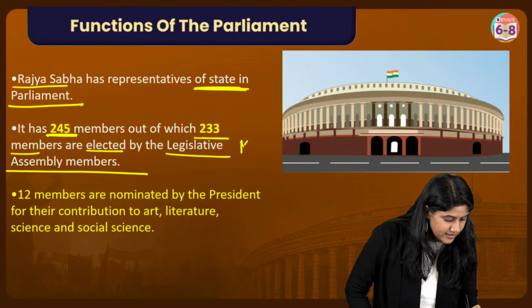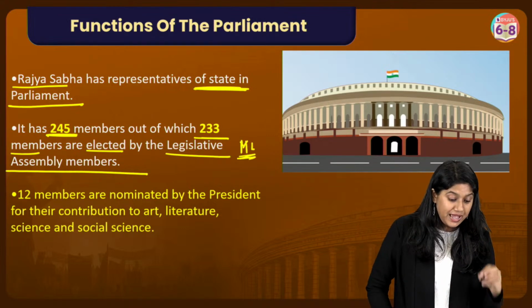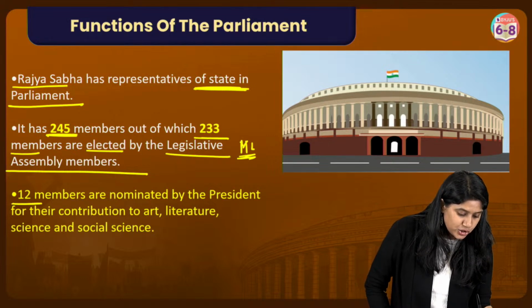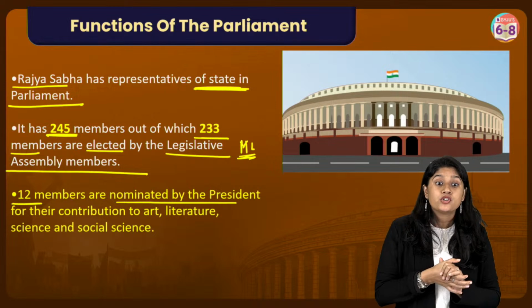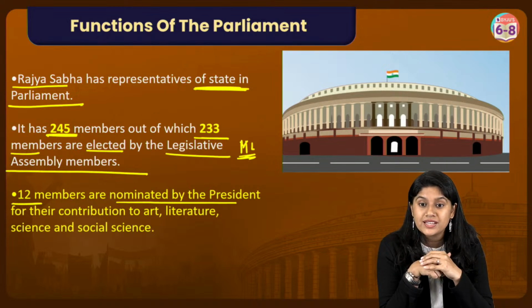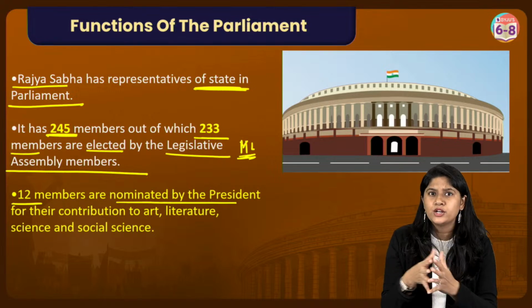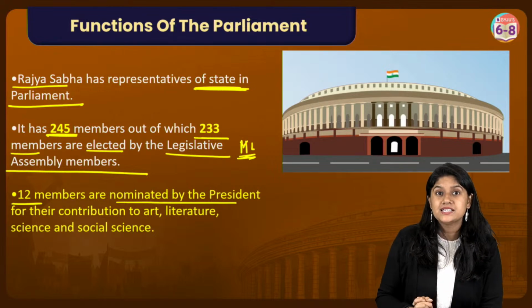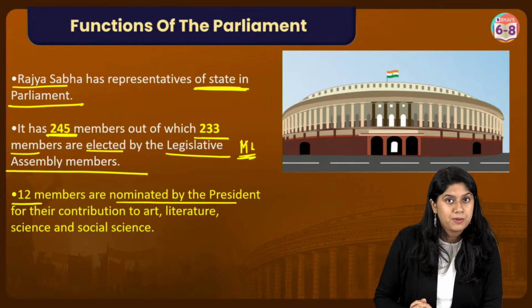MLAs will be electing them, and 12 members are nominated by the president for their contribution in arts, literature, etc. So sometimes we have Rajya Sabha members who are not in politics, but as they have made a contribution, they become a part of the Rajya Sabha.